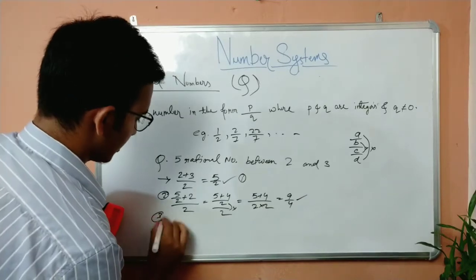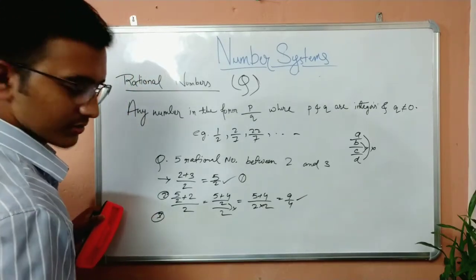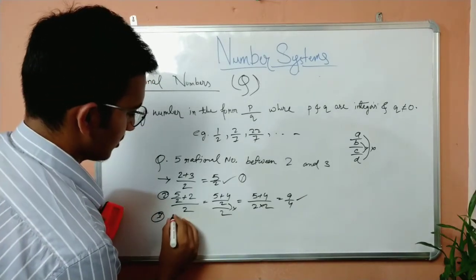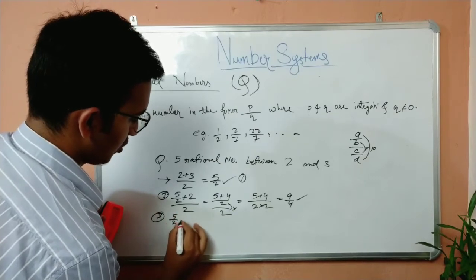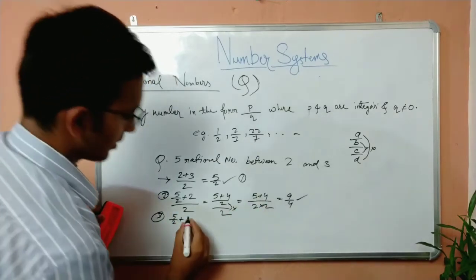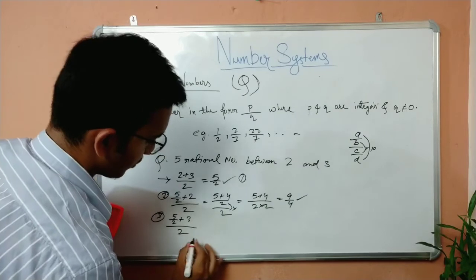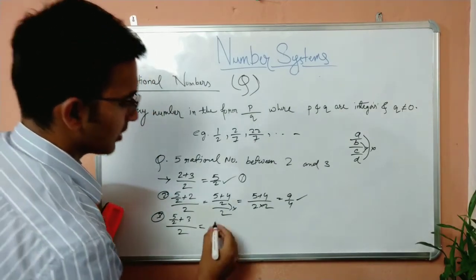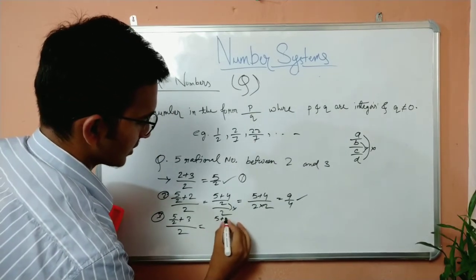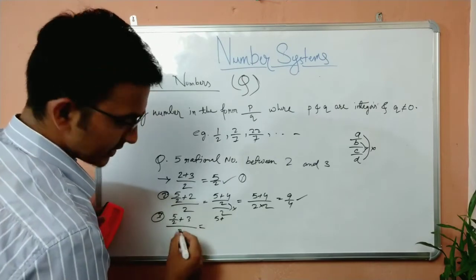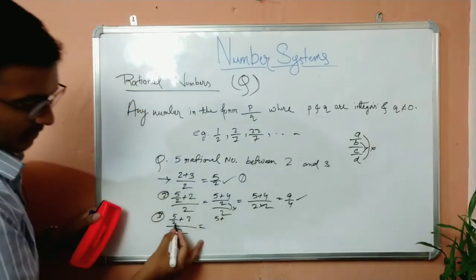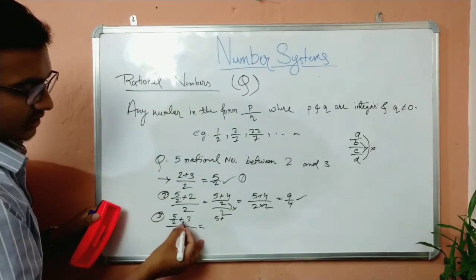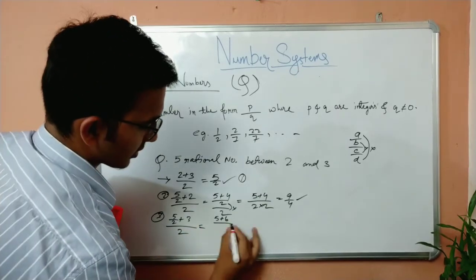Now, the third rational number in the same process. 5 by 2 plus, this time I am taking 3, 3 by 2. What will it give me? 5 plus 3 into 2, that is 5 plus 6.